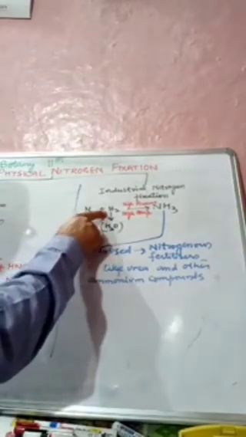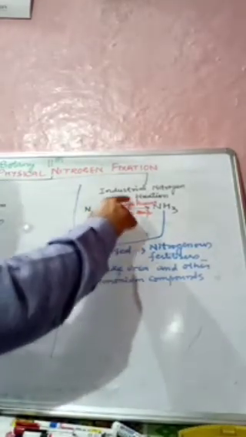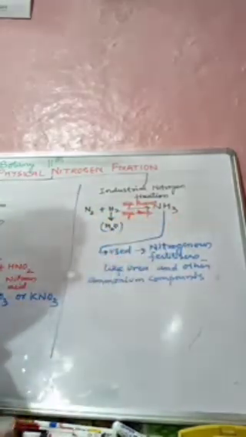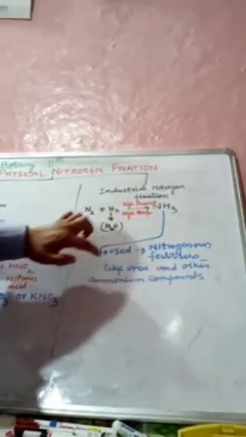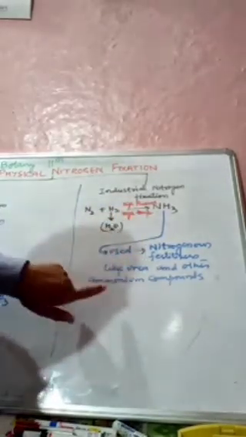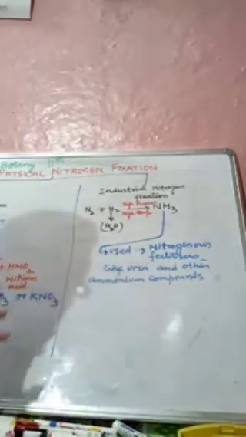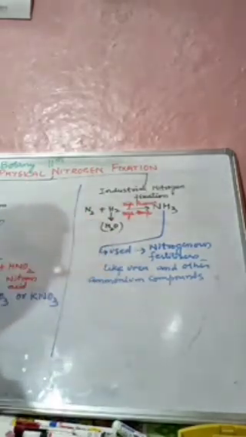So what happens in industrial nitrogen fixation? Nitrogen and hydrogen at high pressure and high temperature combine together to form ammonia. This ammonia is used to form various nitrogenous fertilizers like urea and other ammonium compounds, and these are essential for the growth and development of the plant. So this was all about physical nitrogen fixation, which we discussed under two categories: first atmospheric nitrogen fixation, and second industrial nitrogen fixation.